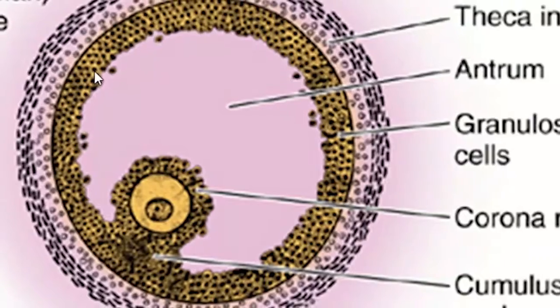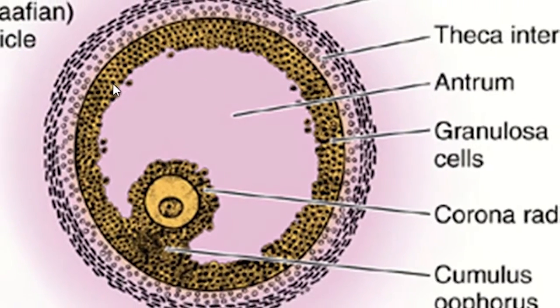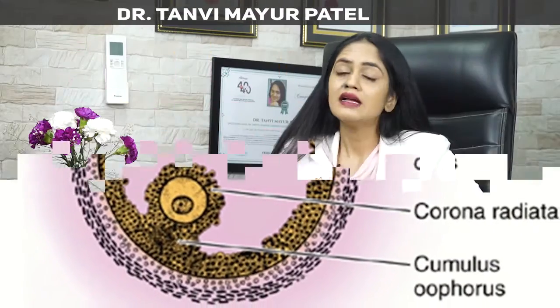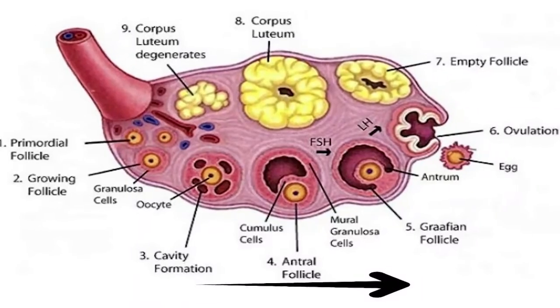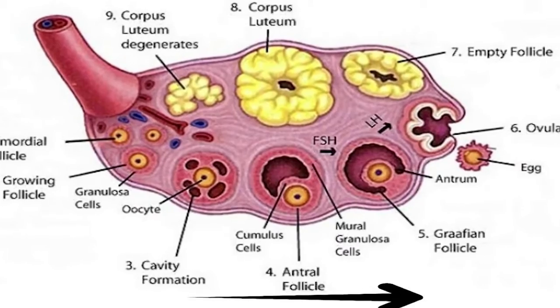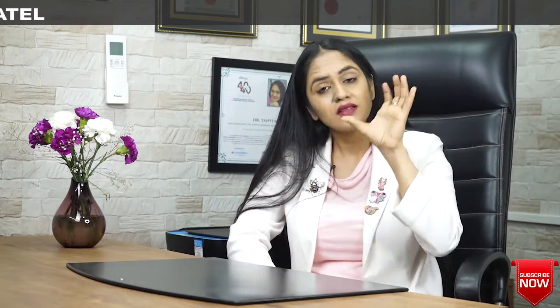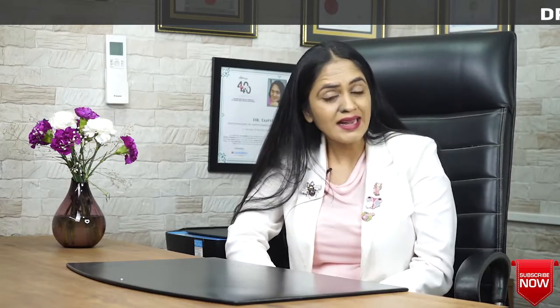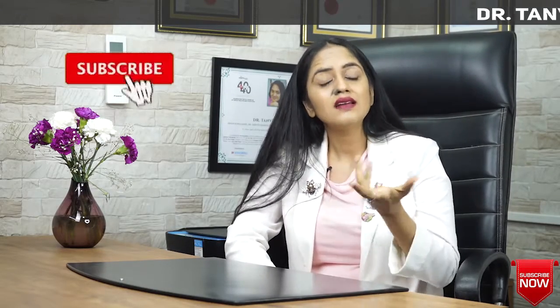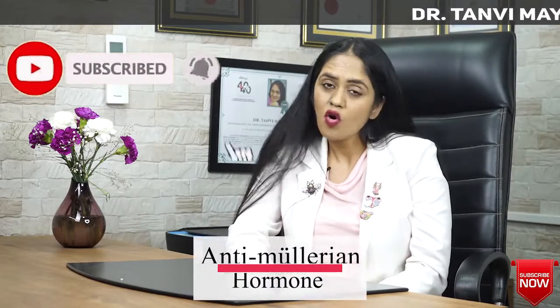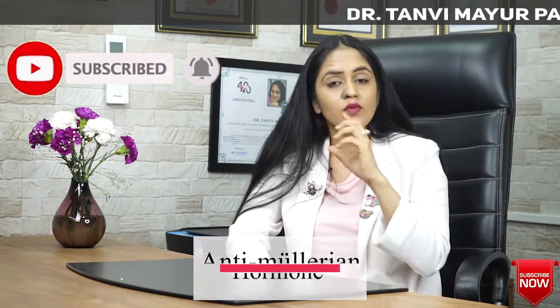In fact, when these follicles, which are immature eggs, are very tiny, especially if their size is less than 4 millimeter, they secrete the maximum amount of this hormone. And as these follicles grow and the size increases, the AMH production also reduces. In fact, follicles more than 8 mm practically do not secrete much of this hormone. So that means this hormone comes from those immature follicles.